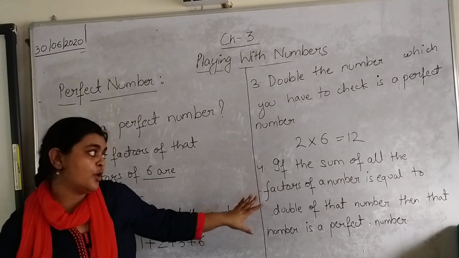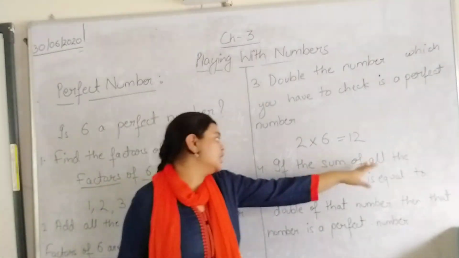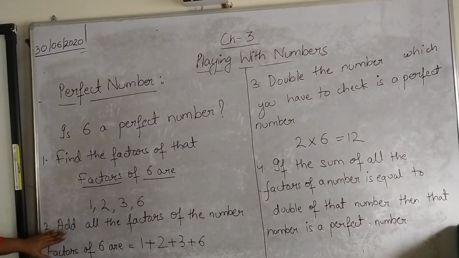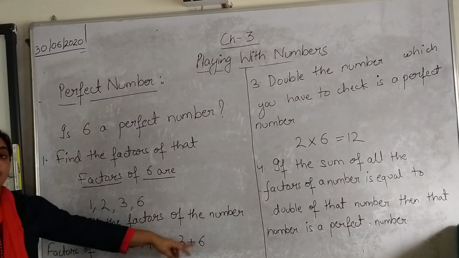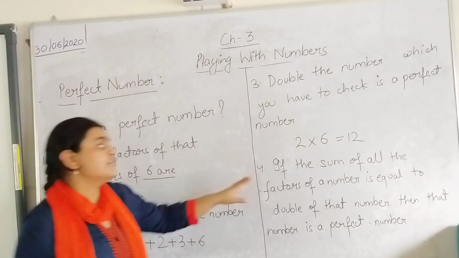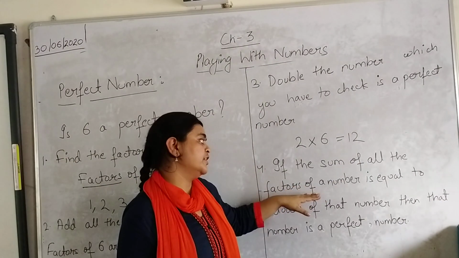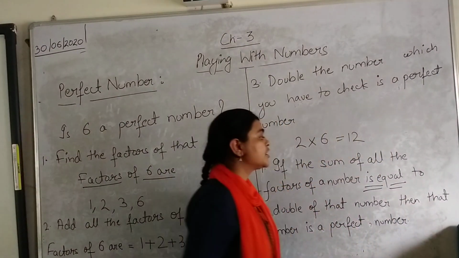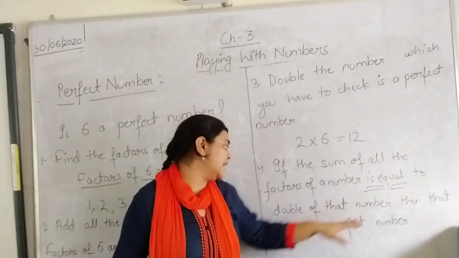Alright, the last point says if the sum of all the factors of a number is equal to, remember this, is equal to the double of that number, then the number is a perfect number.